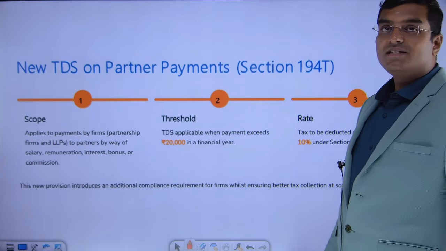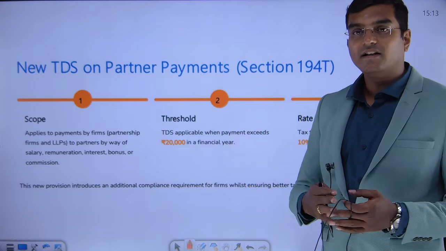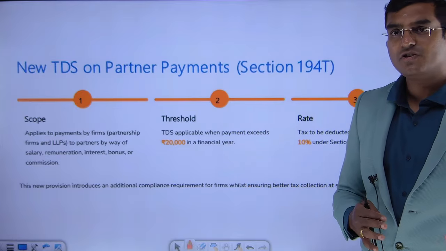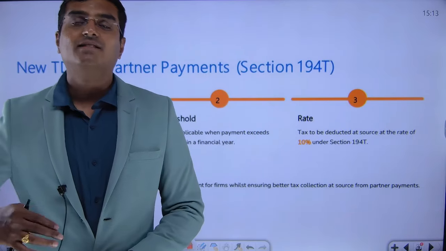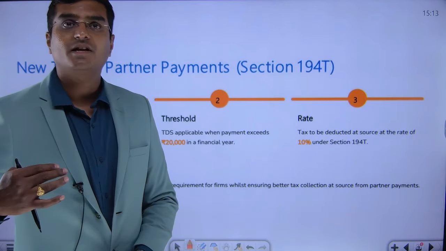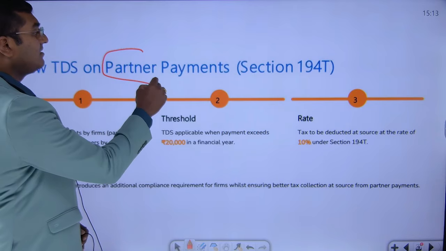Next one, dear friends, this is something very important. So basically, now we are entering into provisions. Till now it was all individual provisions. Now we are entering into tax payments paid by other entities. TDS was also pertaining to individuals. Now when you are talking about partner payments, what is this partner?